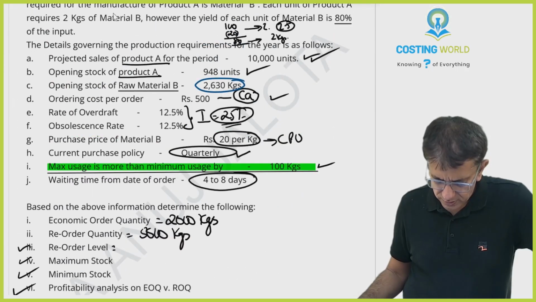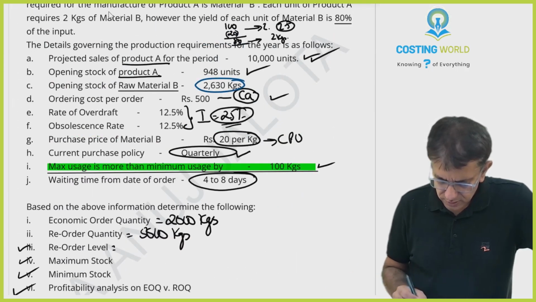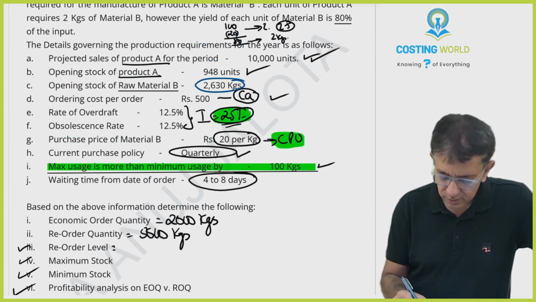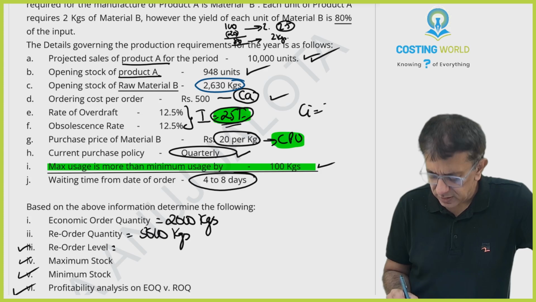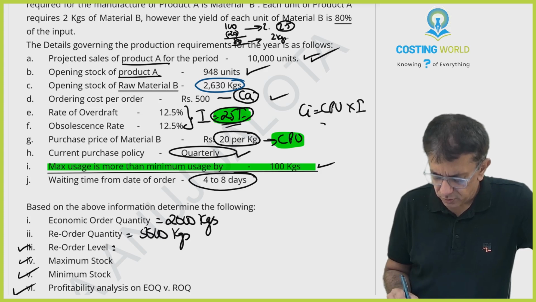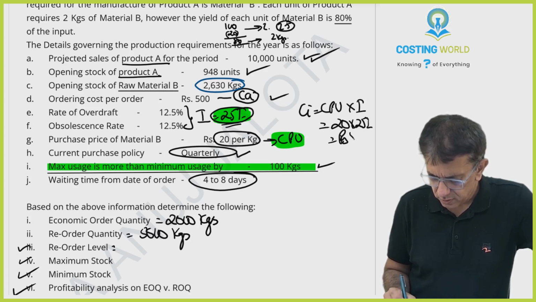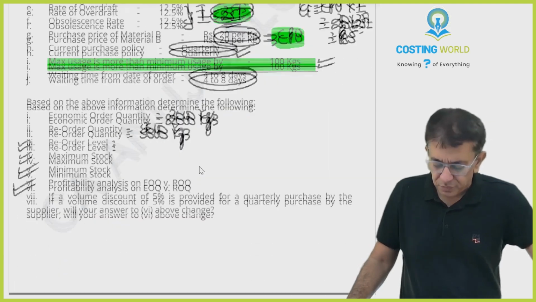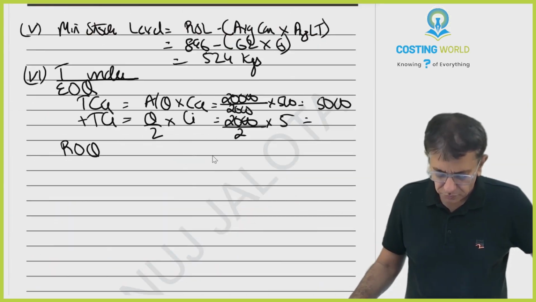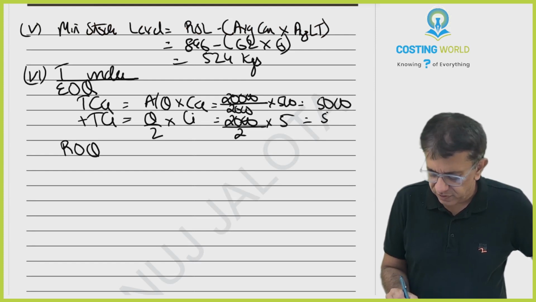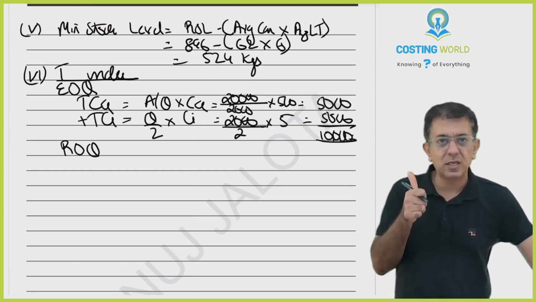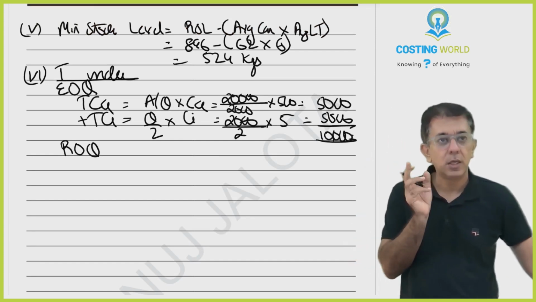CI is CPU into I, that is 20 into 25%. So it will be 5,000. In any case, if you all remember, your TCA and TCI are same under EOQ.